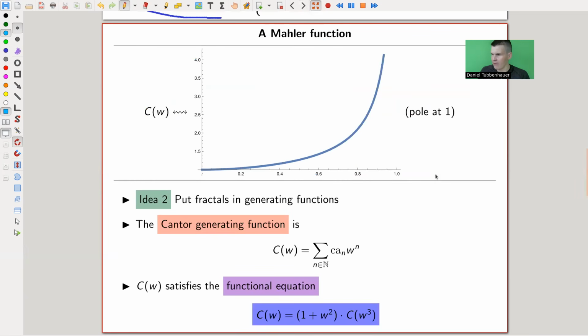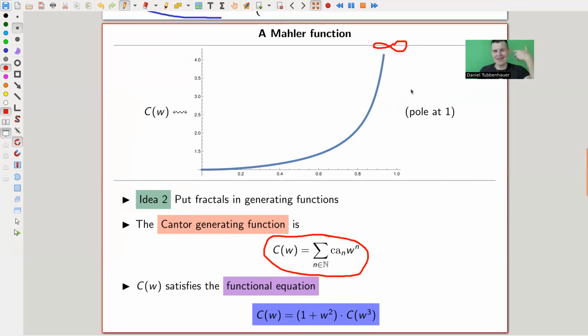Okay, and that's where this whole story starts. You write down the generating function of that sequence, which is really just this formal expression, which has a pole at 1. You plot this function, it looks like this, fine, between 0 and 1. It's just this idea of putting a fractal in the generating function. So we have one function that depends on omega or w, whatever. It's the sum over all of these beasts, where you put w to the nth power in front of the nth entry of our Cantor sequence, which is either 0 or 1. There are infinitely many ones that would sum up at 1. So the pole is at 1, and it goes to infinity there.